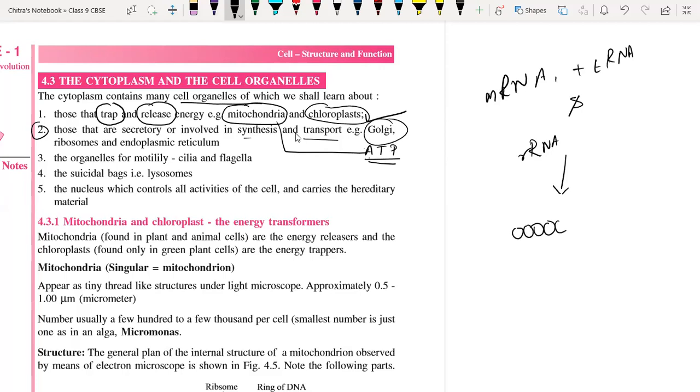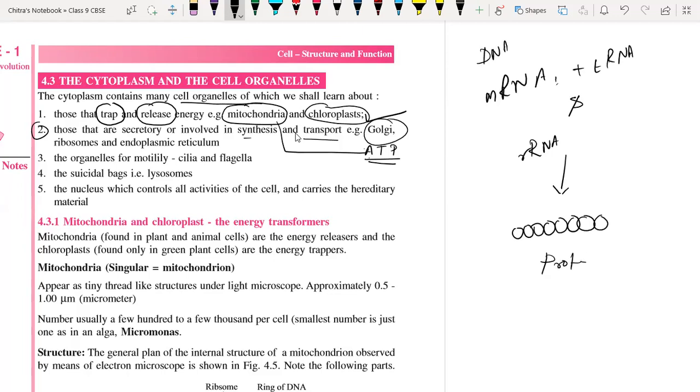Protein is synthesized by the processes called transcription, translation and translocation, where DNA, mRNA, tRNA and rRNA all perform their individual functions.